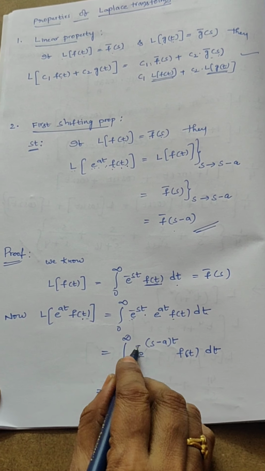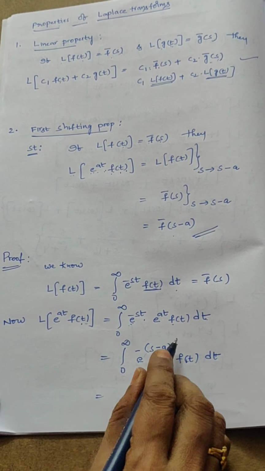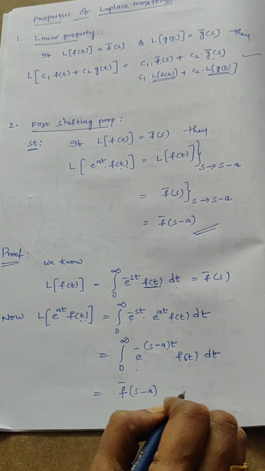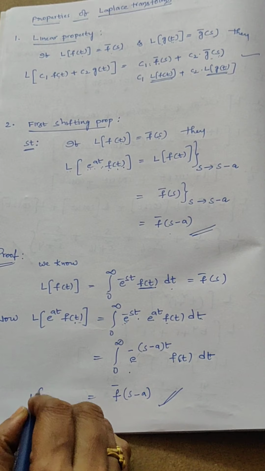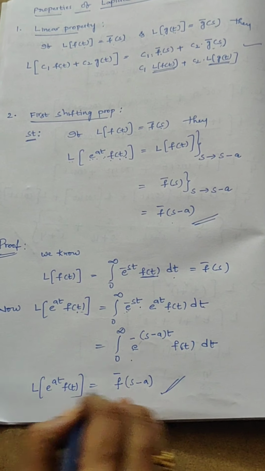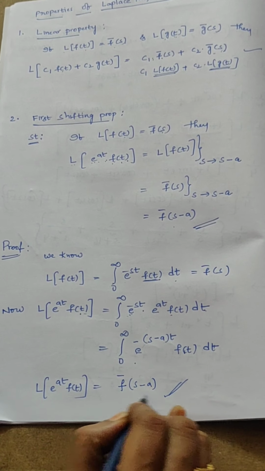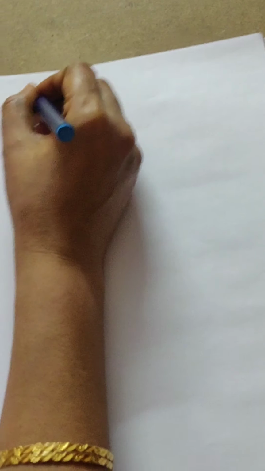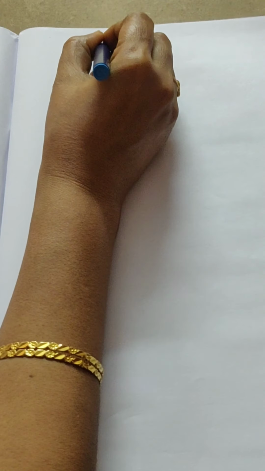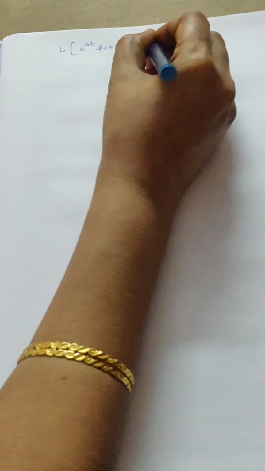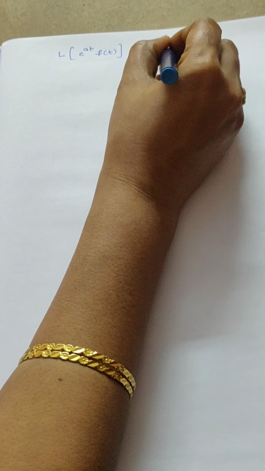Here e power minus of s minus a, t, so it is denoted by f bar of s minus a. That means the Laplace transform of e power at f of t equals f bar of s minus a. So from the first shifting property we learn the Laplace transform of e power at f of t equals f bar of s minus a.